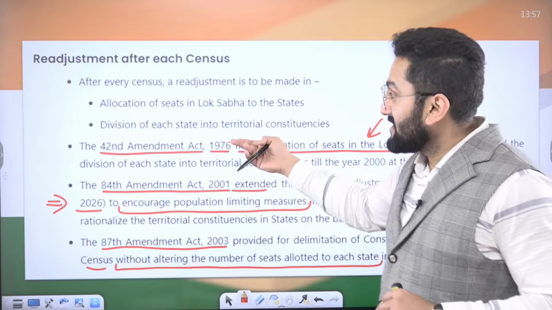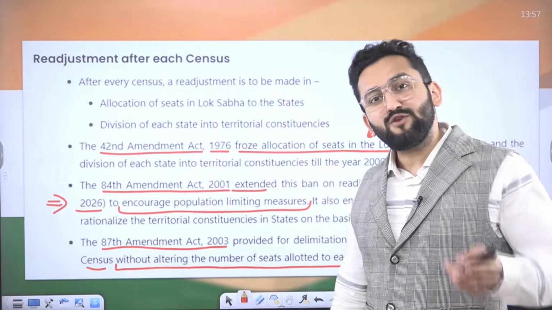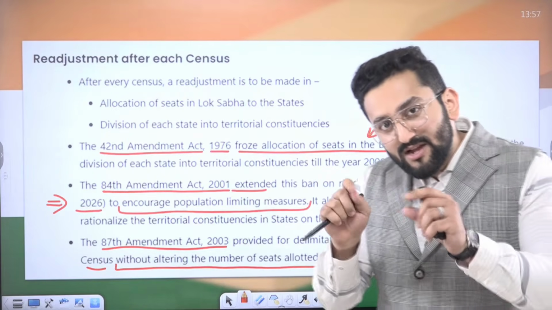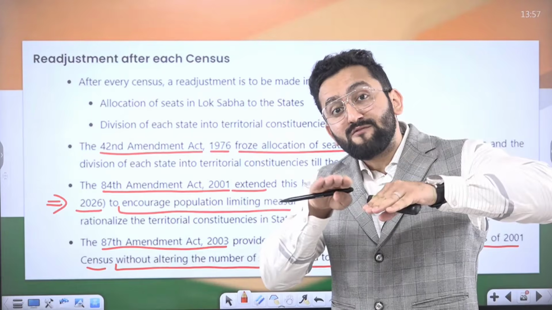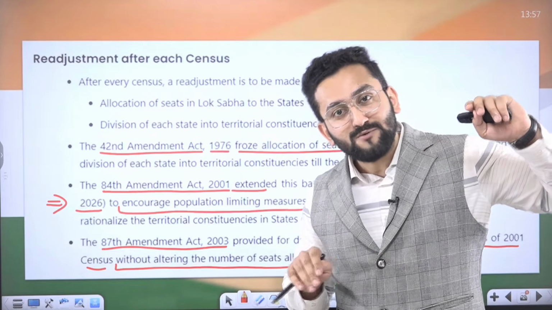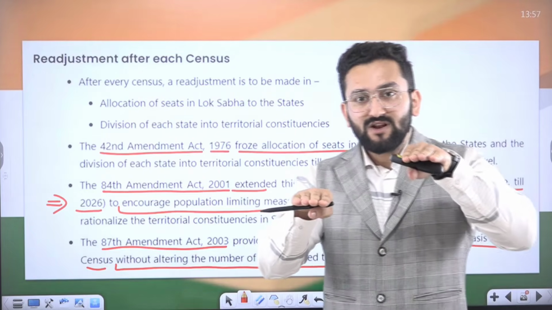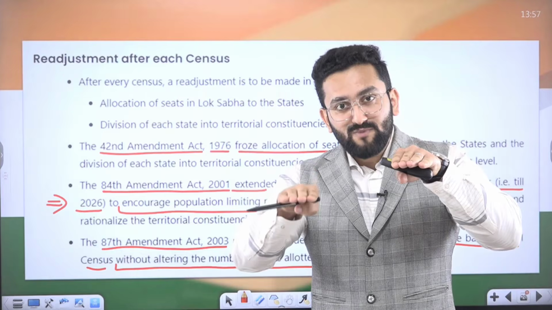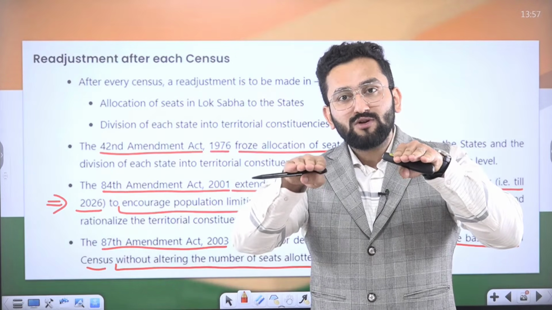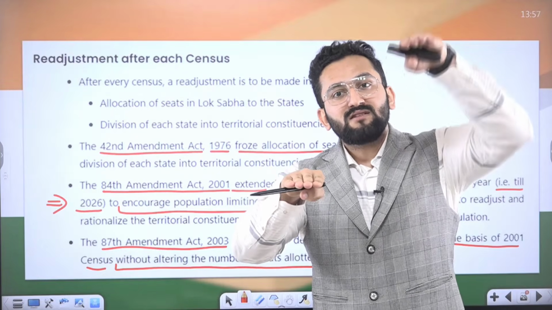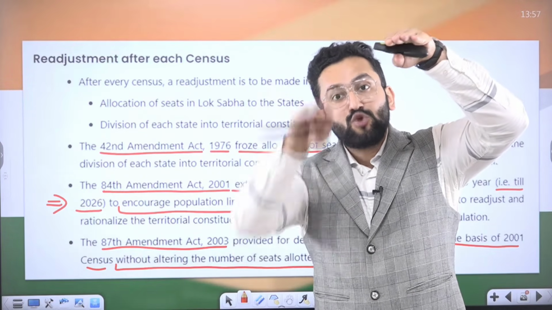Now, if we revisit the census, and if we use an updated census, say 1991 or 2001, don't you think there will be a huge gap between the populations? Earlier in 1971, consider the gap was this, but these states managed their population, so that is how they increased to this level. But the other states, say the northern states, increased to this level. So there's a huge gap.